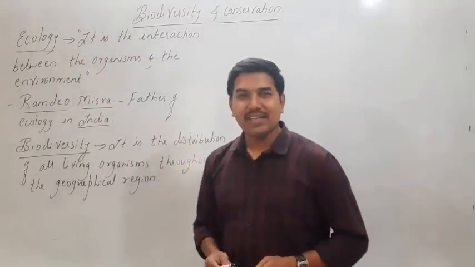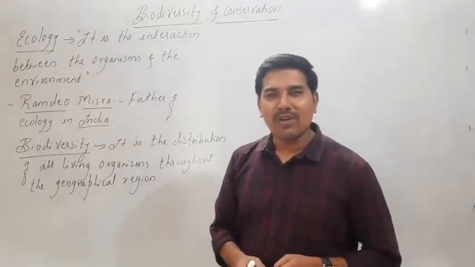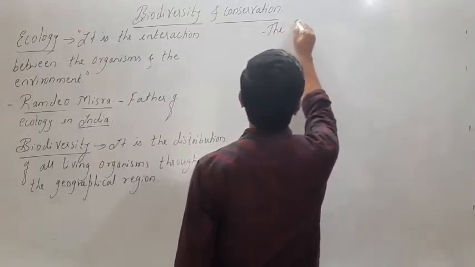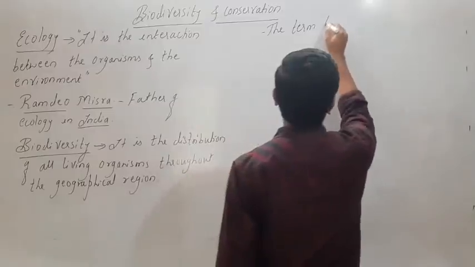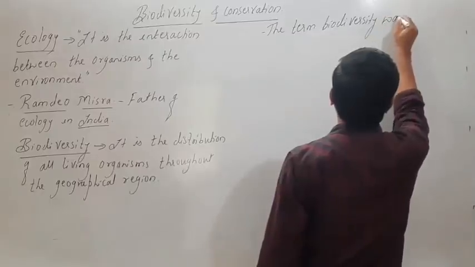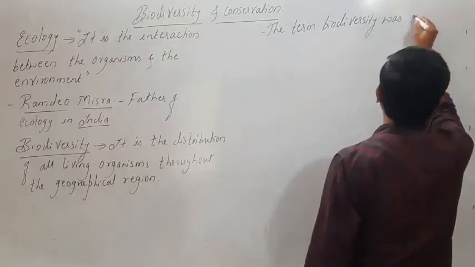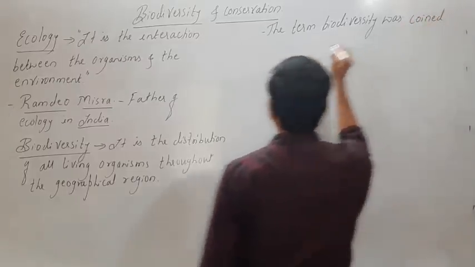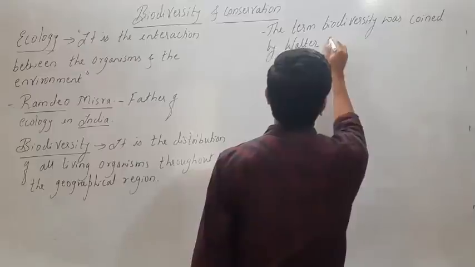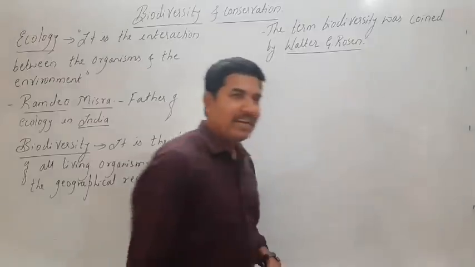Regarding the term biodiversity, it was coined by a person named Walter G. Rosen in the year 1985.